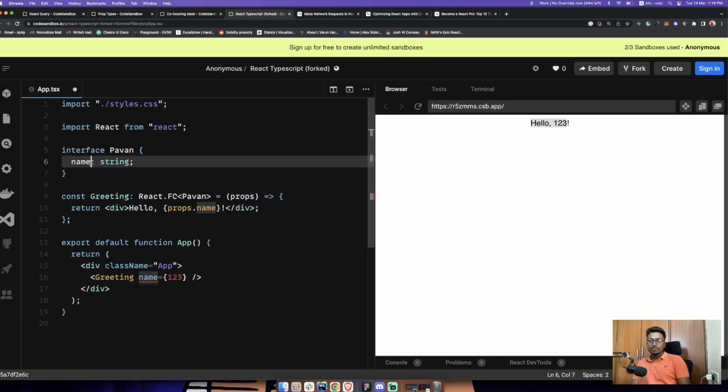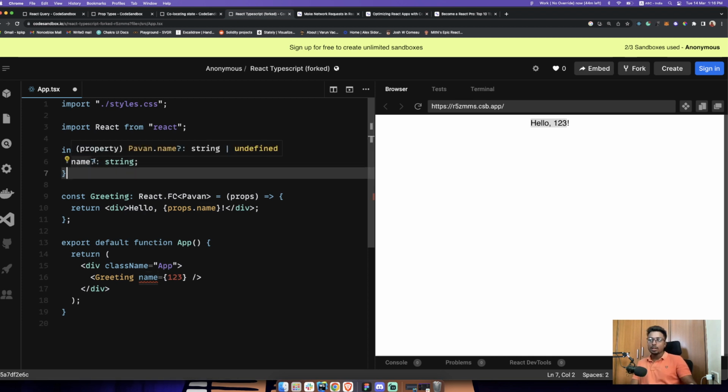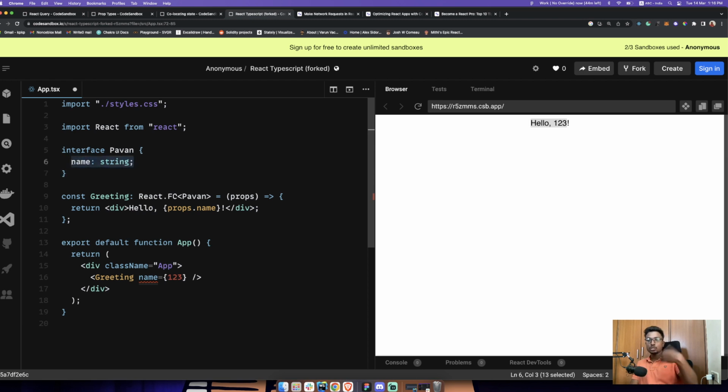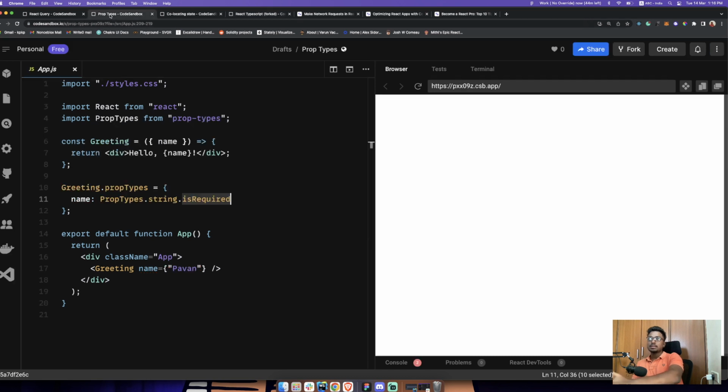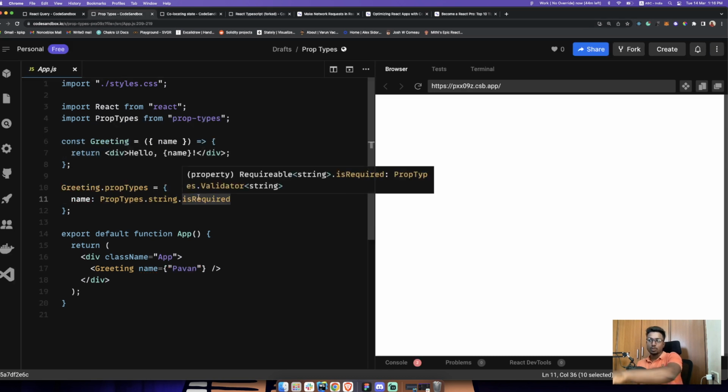And then when you add in TypeScript, here's a trick: if you add a question mark here, it means that it's optional. But if you remove it, by default this is required. TypeScript will assume that this name is required. And similarly here, you have to specify that it is required.